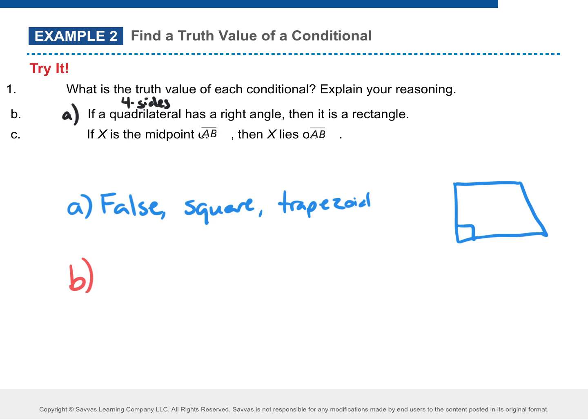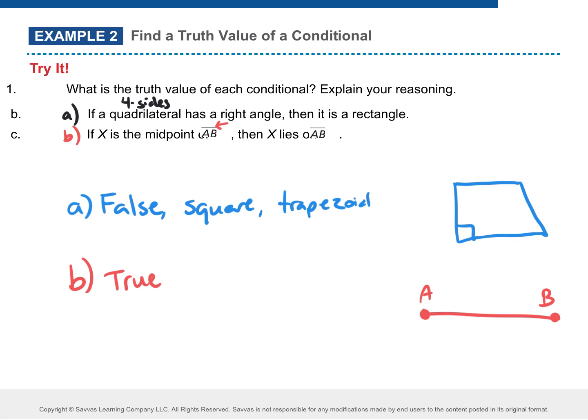Okay, part B right here, it says if X is the midpoint of AB. Remember that line right there? That means line segment. So if I have a line segment here, AB, if X is the midpoint of AB, then X lies on AB. True. It is true.